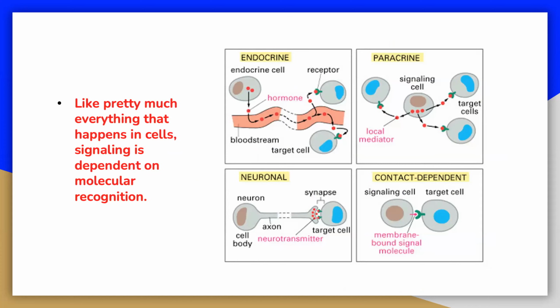Like pretty much everything that happens in cells, signaling is dependent on molecular recognition. The basic principle of cell-to-cell signaling is simple. A particular kind of molecule sent by a signaling cell is recognized and bound by a receptor protein on the surface of the target cell. Many proteins are involved in the process of cell signaling and signal transduction.